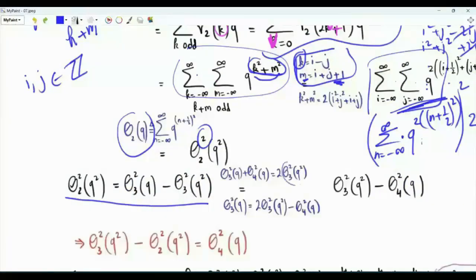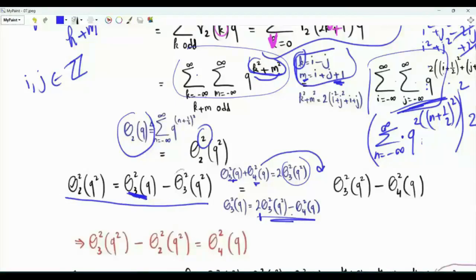We know that theta 3 of q squared, squared, is the arithmetic mean of these two. So this sum is equal to 2 theta 3 of q squared, squared. We can move this to the other side. In other words, we can write down theta 3 of q squared, which is this term here, as 2 theta 3 of q squared squared minus theta 4 of q squared.